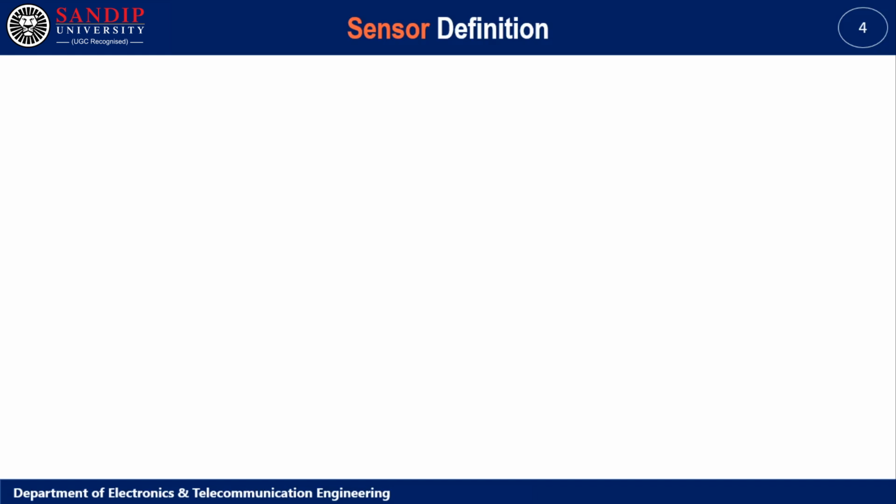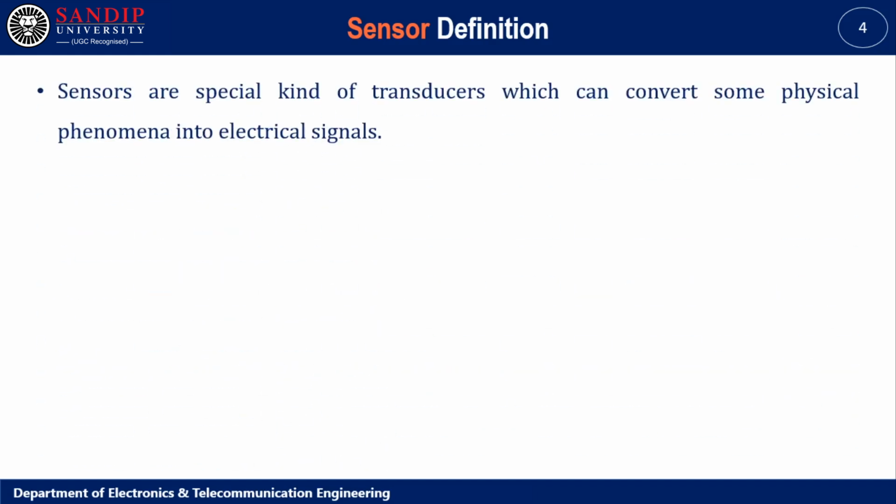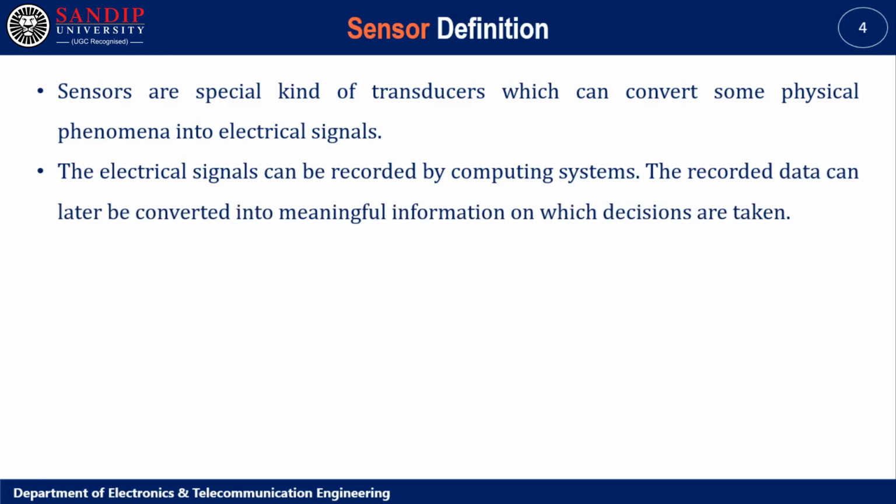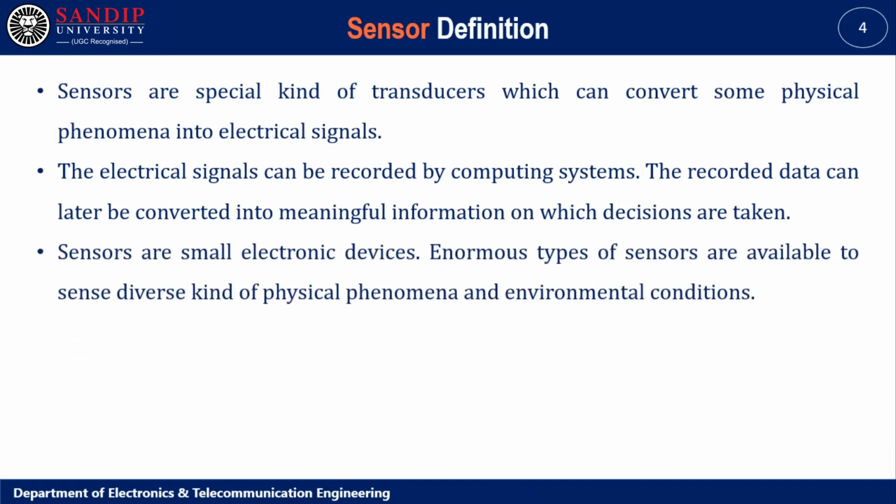Let us first discuss the sensor definition. Sensors are a special kind of transducer which can convert some physical phenomena into electrical signals. The electrical signal can be recorded by a computing system. The recorded data can later be converted into meaningful information on which decisions are taken.